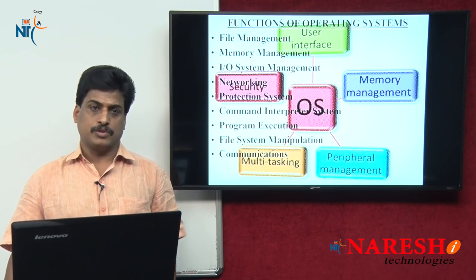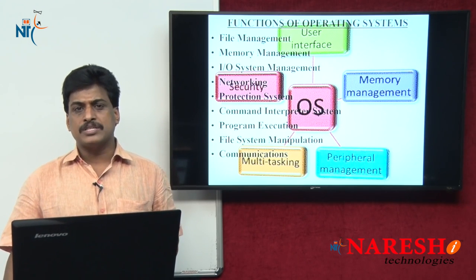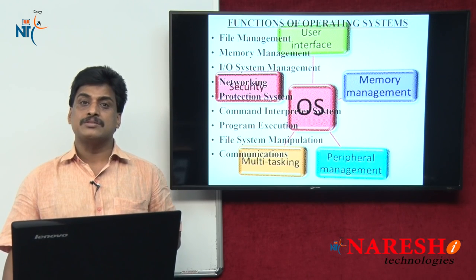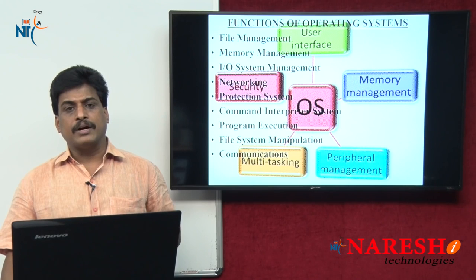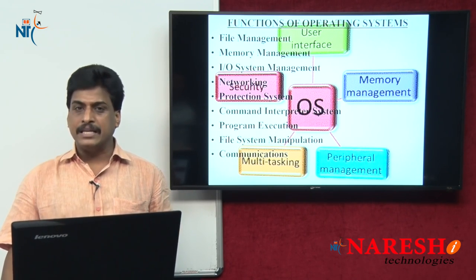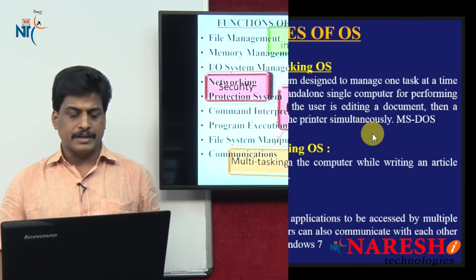Listen guys, all the detailed information here is related to the functions of an operating system. Mainly you need to remember file system manipulation. Generally the FAT file system and the NTFS file system are available, and this is completely under the control of the operating system.